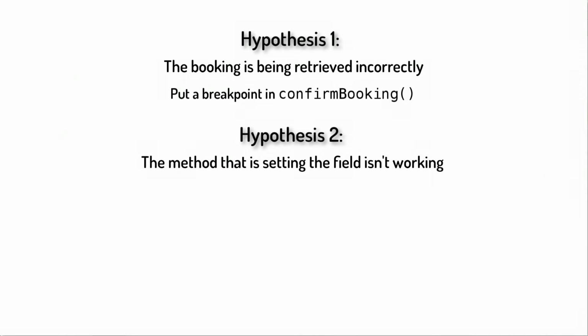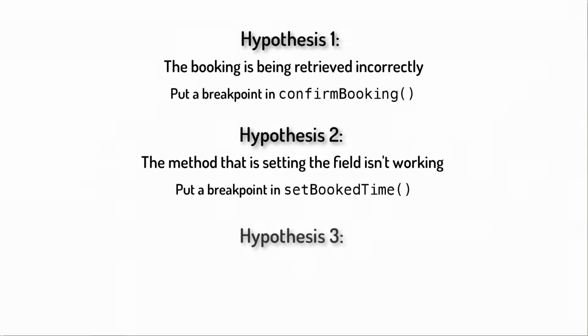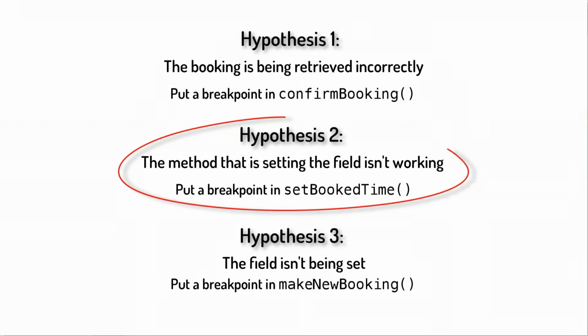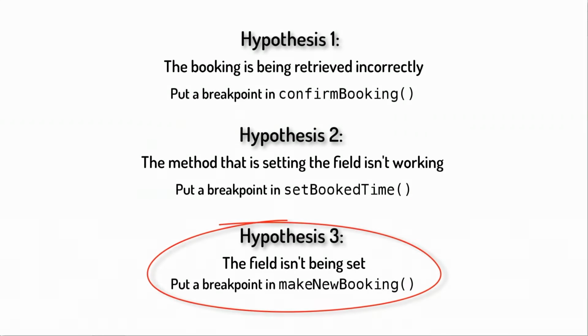The second hypothesis is that the method for actually setting the field isn't working. So we're making the booking properly, and we're trying to set the field, but the field is not being saved, kind of like what we saw before in the constructor. And to chase down that hypothesis, we would put a breakpoint in the setter in set book time. And the final option is that we're forgetting to set the field entirely. We're never calling back to the customer to set the field. And to chase down this one, we would look in make new booking. So those are the 3 possibilities. If you have a field that's not seeming to be changed, either it's printing it out wrong, or the changing itself is wrong, or you're forgetting to change it entirely.